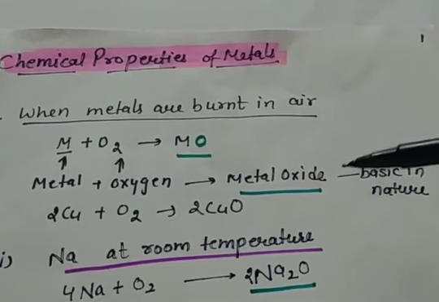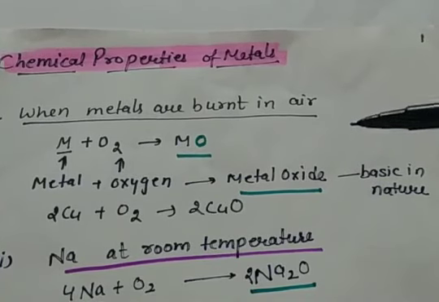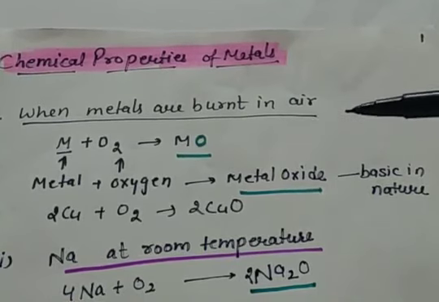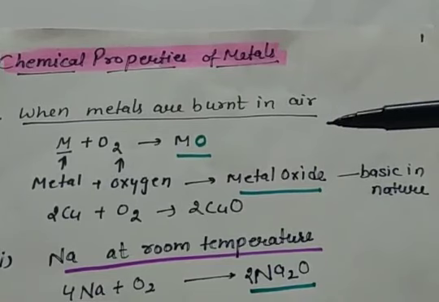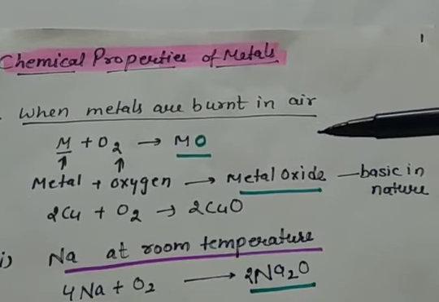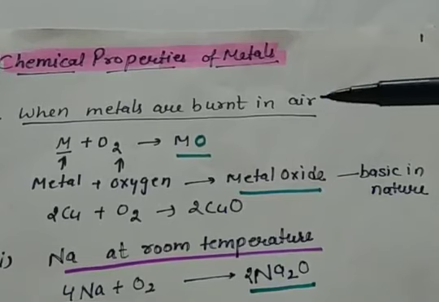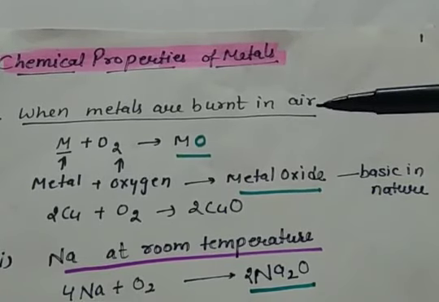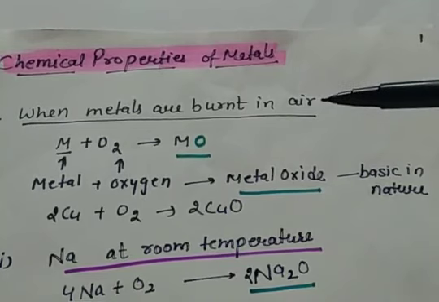As you all know, metals are electropositive in nature. That means they have a tendency to lose electrons, and metals have a great affinity for oxygen. So whenever oxygen is found near the metal, it gets combined with it according to its reactivity and metal oxide is formed.